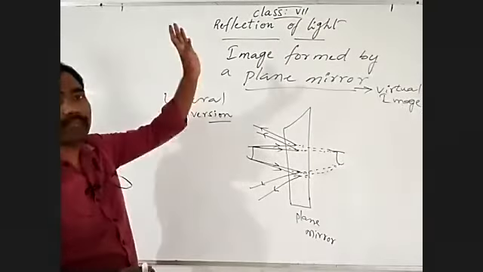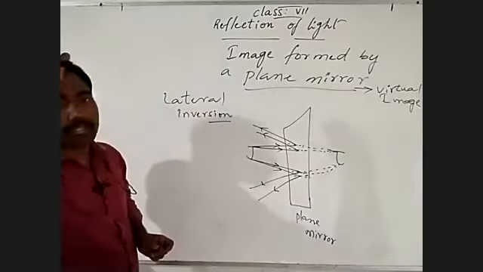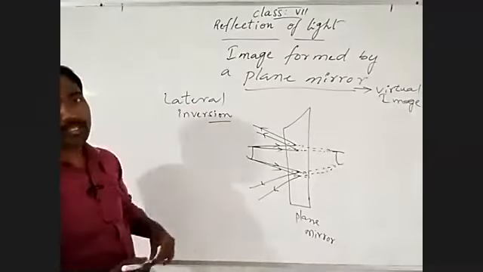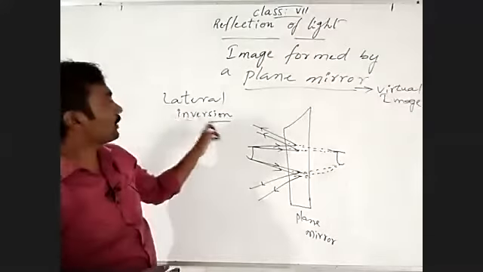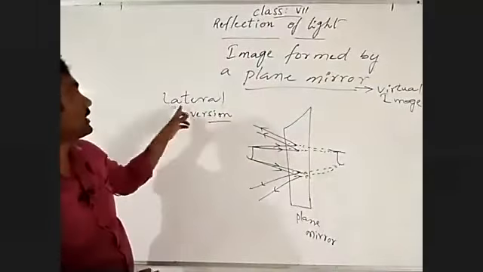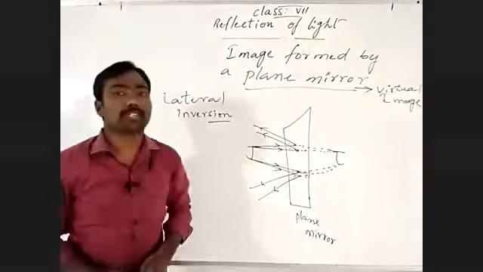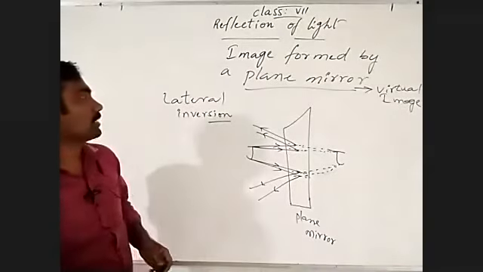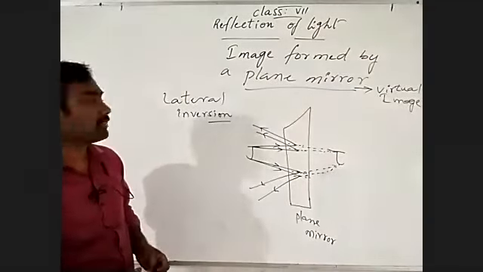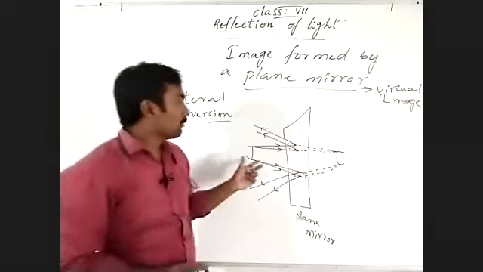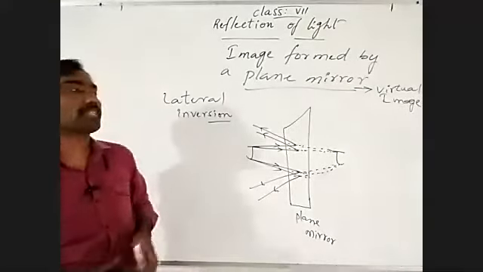When you show left, it shows right; when you raise the right, it shows the left. Understand?